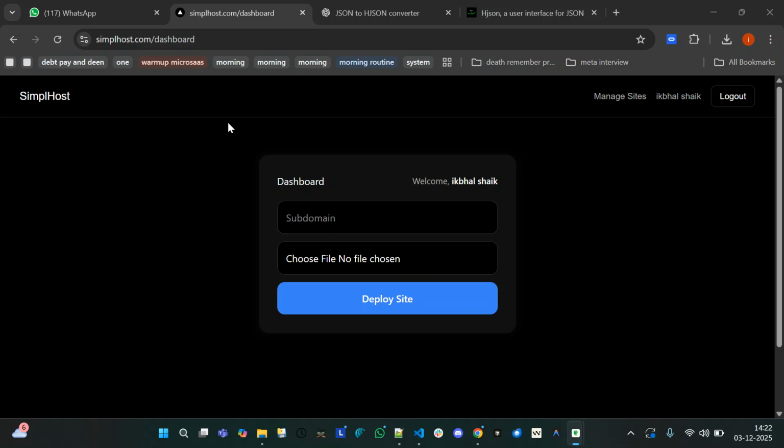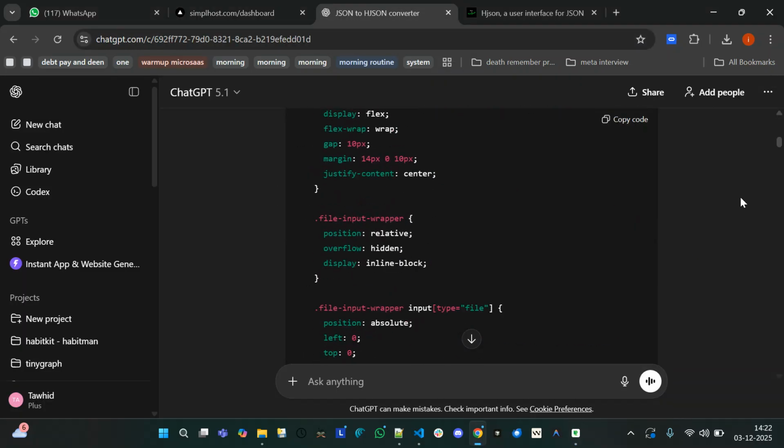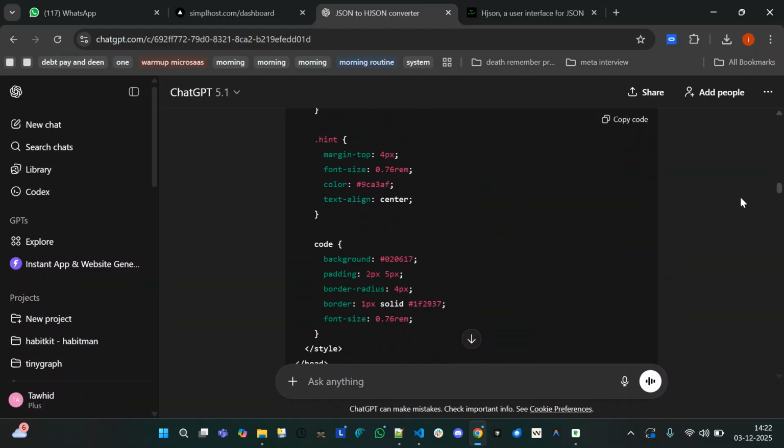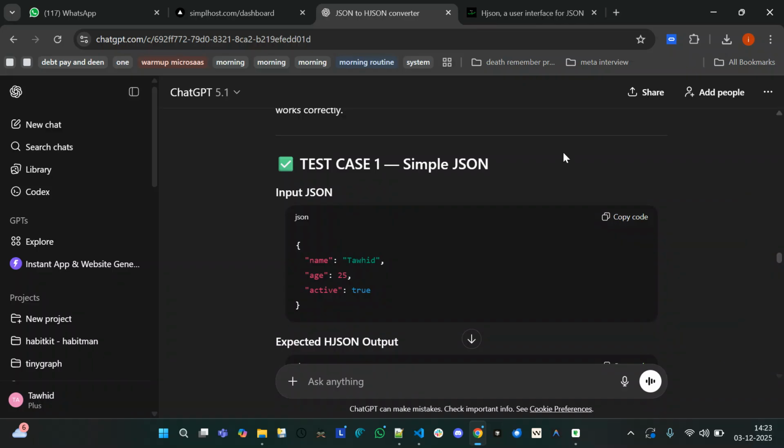Hi, so we are creating a tool called JSON to HJSON. Okay, let's see what is HJSON. Some samples. What is JSON? We can see on this example. Okay, so this is a simple JSON. So name Tawhid, age 25, active true.